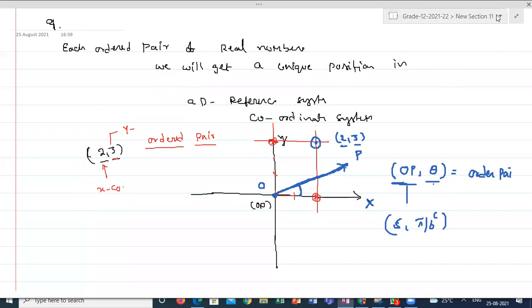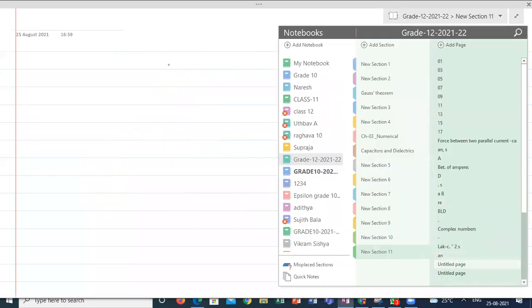What is this meaning? This is another new reference system. It will give an ordered pair. (5, pi/6) represents there is a point such that from the origin it is 5 units, and the angle between these 5 units and the x-axis is pi by 6 radians.